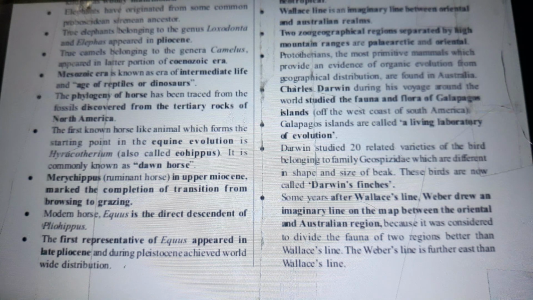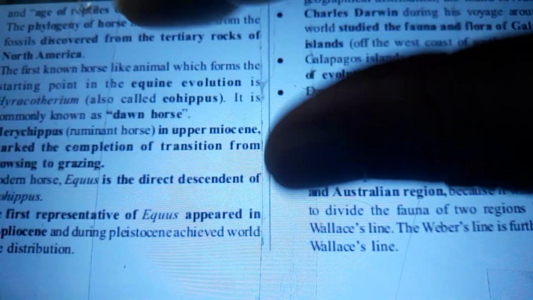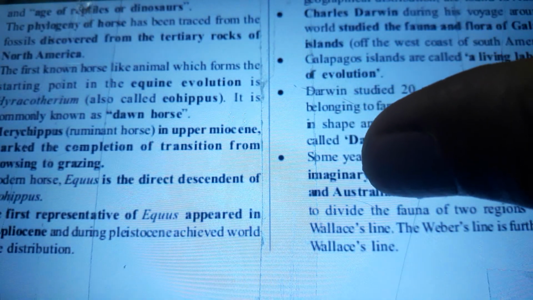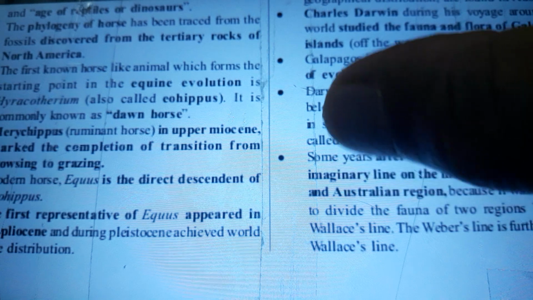Merychippus, ruminant horse, in Upper Miocene marked the completion of transition from browsing to grazing. Modern horse Equus is the direct descendant of Pliohippus. Yeah, it's Pliohippus. First representative of equids appeared in a late Pliocene and during Pleistocene achieved worldwide distribution.